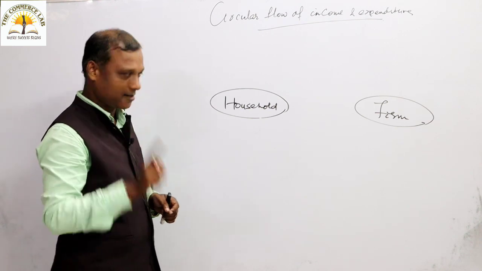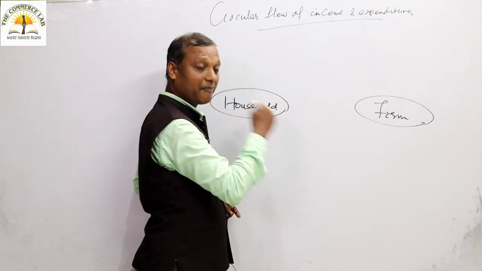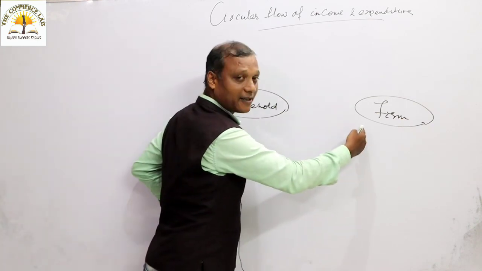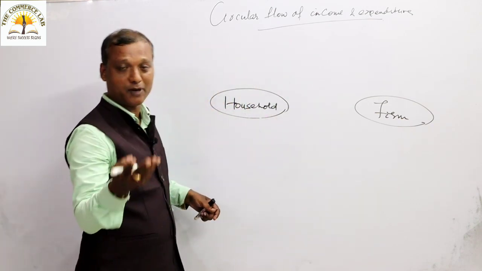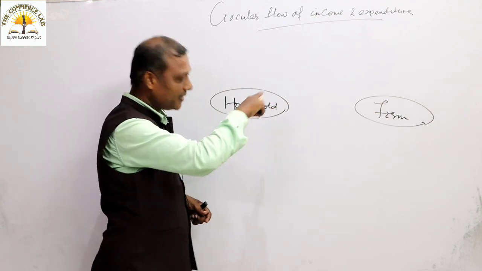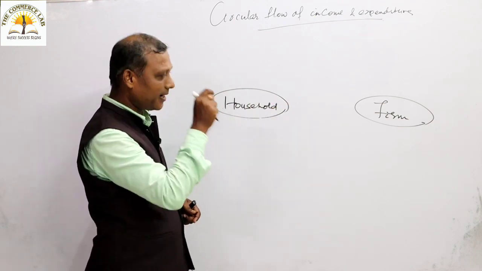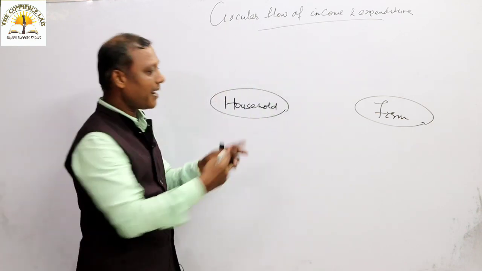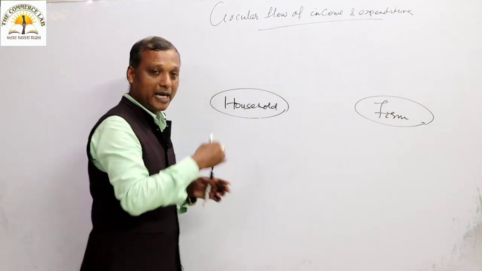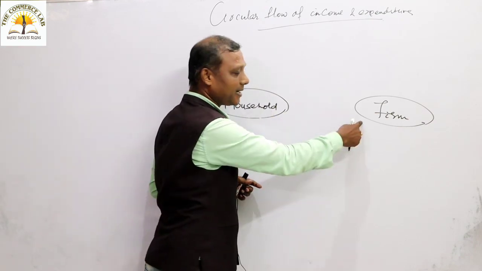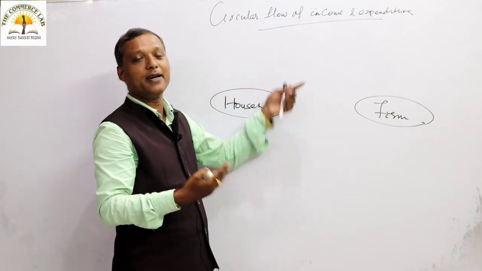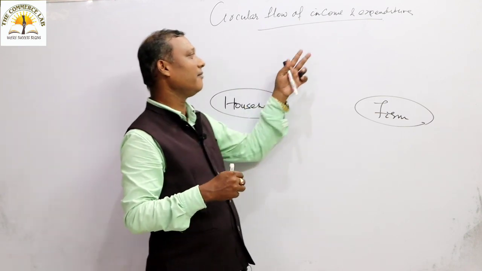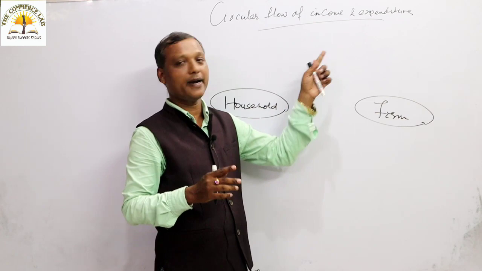You will discuss how the household sector depends on the farm sector for their survival, and how the farm sector depends on the household for their production purposes. This mutual dependence is the subject matter of the circular flow of income and expenditure. And in between their interdependence, their linking, their interaction, there you will find income, there you will find expenditure. And this is the entire subject matter of the circular flow of income and expenditure.